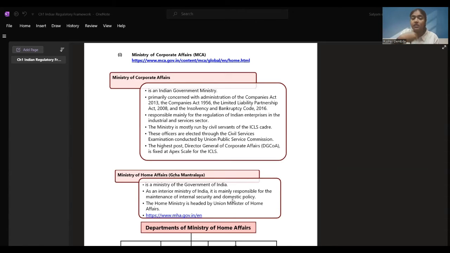Filing of the returns, forms are given on the website. Documents related, all these services are given. How we can get the certified documents, public documents, if some open documents are there, how you can view them. All these things are given. If you want to raise a complaint, you can raise a complaint also over here. I hope we are clear with the Ministry of Corporate Affairs website. Here data and reports are there.